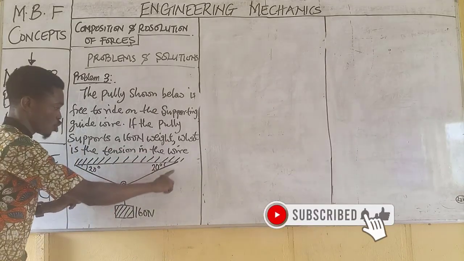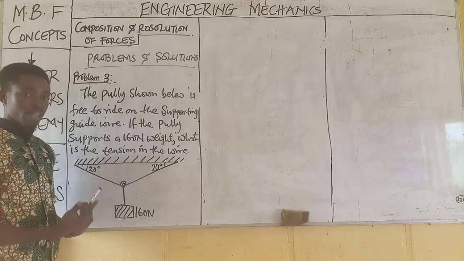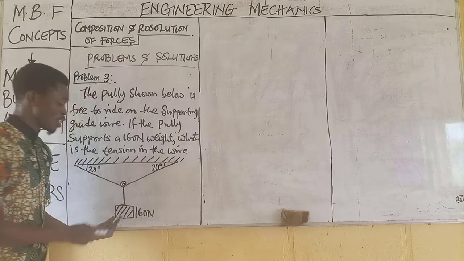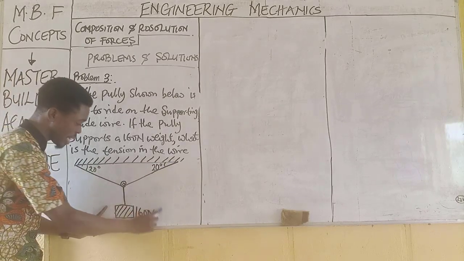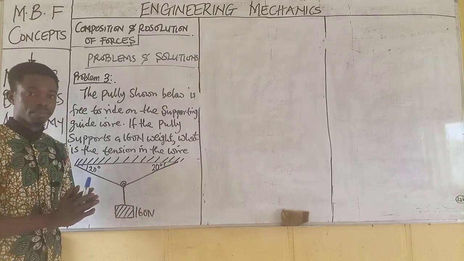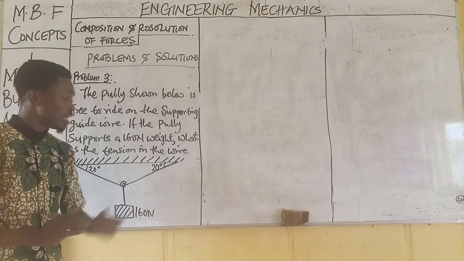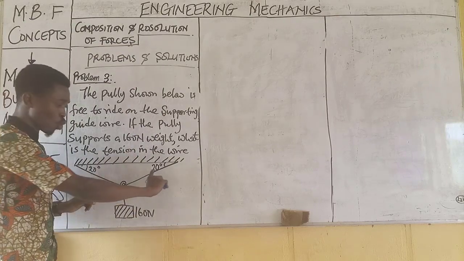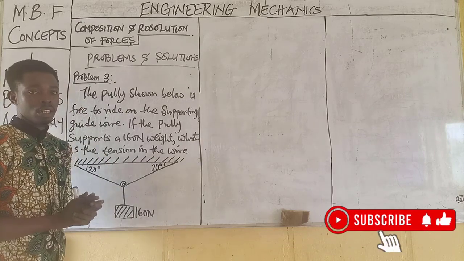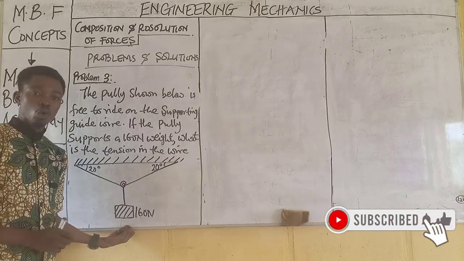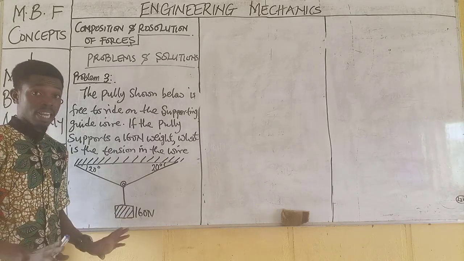Now, this is the system that is drawn. Take for instance, we can assume this end to be the roof level. Let's assume this is a fan connected with two wires suspended. Remember that this object is suspended above the ground level. Now, for this 160 Newton weight to be suspended at a height above the ground level, definitely this rope labeled as wire must have a particular strength to be able to carry this load of 160 Newton. It is very, very clear.